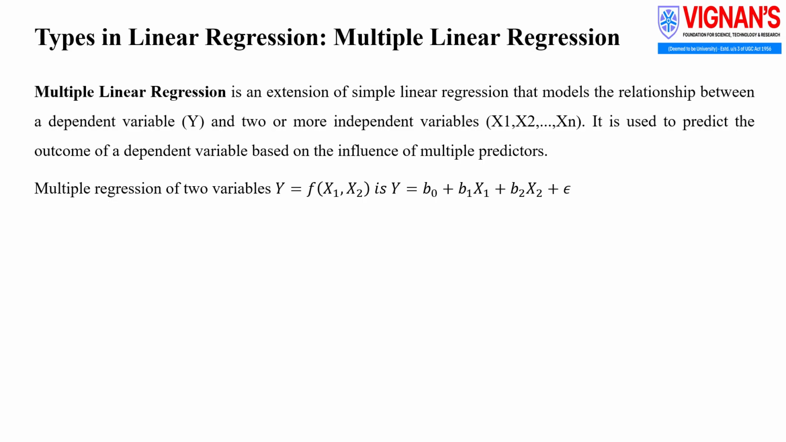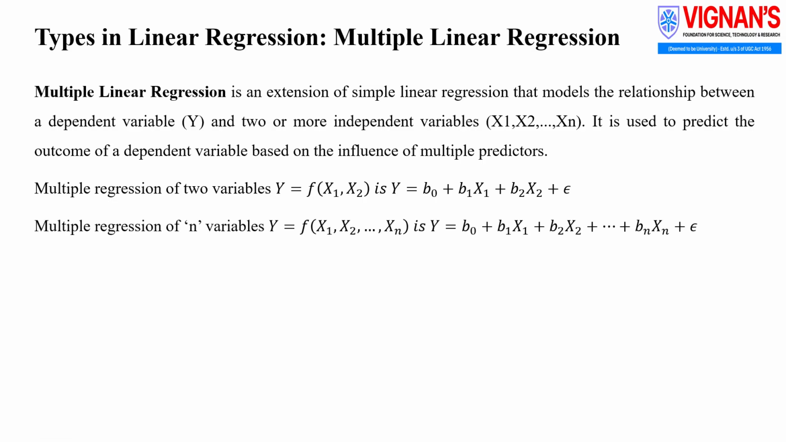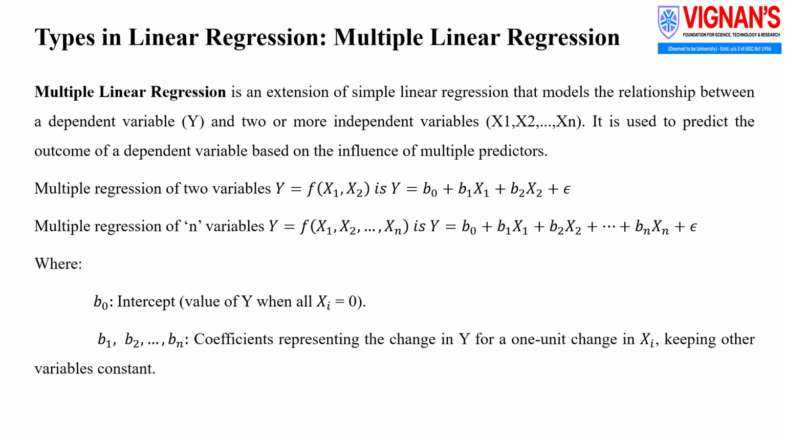For n independent variables, the general form becomes f of x1 x2 up to xn is equal to the sum of y-intercept up to n variables with error term. Here, b0 represents the intercept, which is the value of y when all input variables are 0. The coefficients b1 to bn indicate how much y changes for a one-unit change in each variable, while keeping the others constant. The error term captures the error or variation not explained by the model.